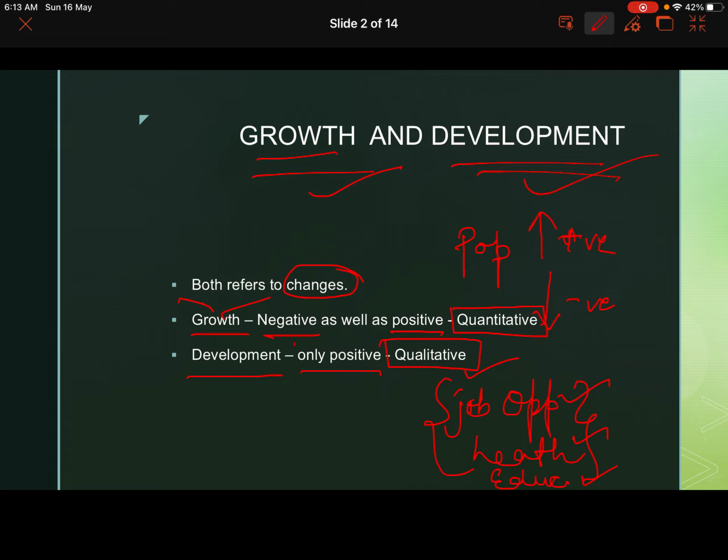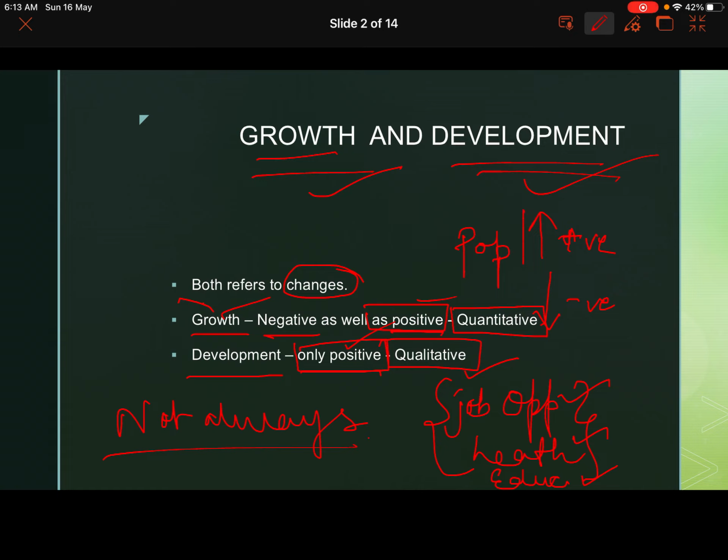But if development is only positive, can we say that positive growth is only development? Can we say that? Yes, to a certain extent we can say that yes, positive growth is development, but not always. Do remember, not always. Positive growth is not always called development.